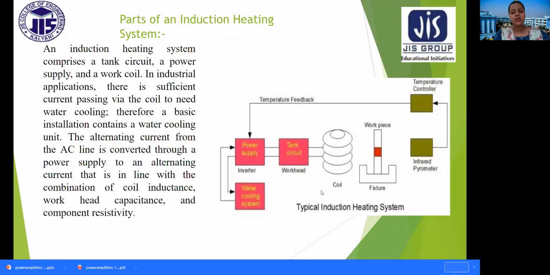Parts of an induction heating system. An induction heating system comprises a tank circuit, a power supply, and a work coil. In industrial applications, there is sufficient current passing via the coil to need water cooling. Therefore, a basic installation contains a water cooling unit. The alternating current from the AC line is converted through a power supply to an alternating current that is in line with the combination of coil inductance, work head capacitance, and component resistivity.